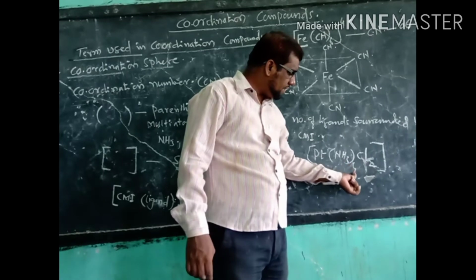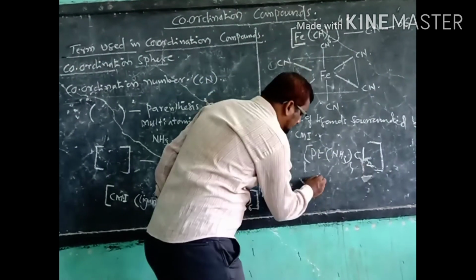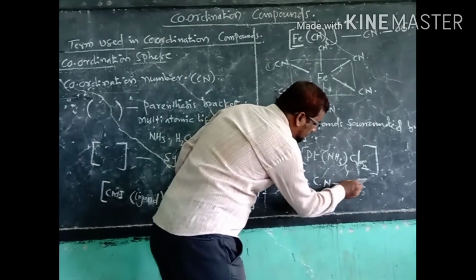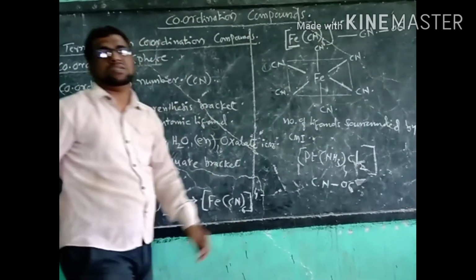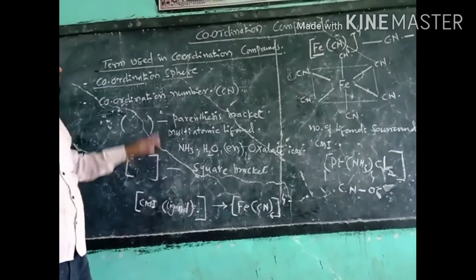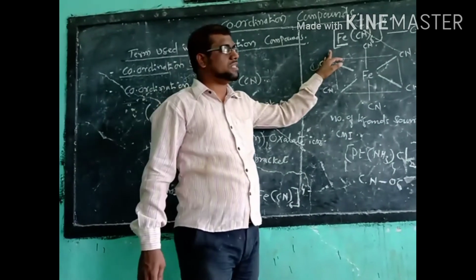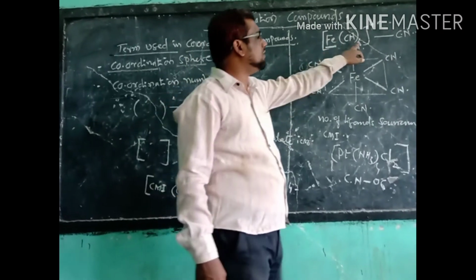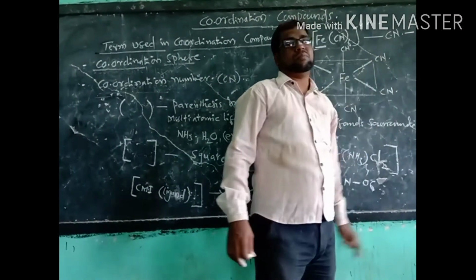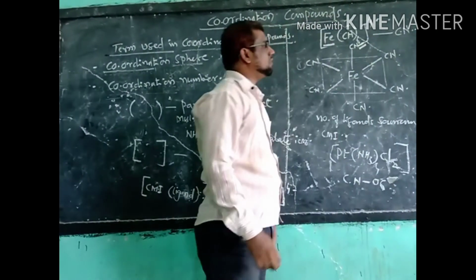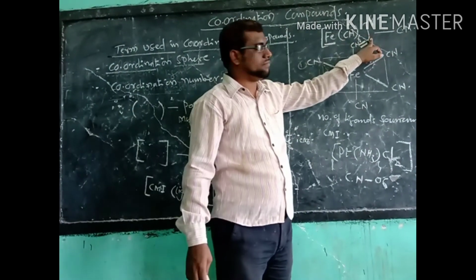Here 4 ammine and 2 chlorine, that's why the number of ligands, or coordination number, is equal to 6. So in this way we can find the coordination number. Coordination number is nothing but the number of ligands present in a complex compound. You have to count the number of ligands surrounding the metal inside the square bracket.